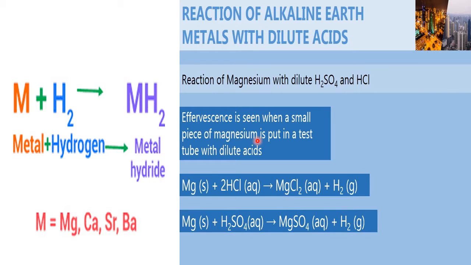Okay, so here is an example of an acid with magnesium metal. It gives hydrogen gas and the respective or corresponding salt. If hydrochloric acid is there, chloride. If sulfuric acid is there, sulfate. If carbonic acid is there, carbonates. So depending upon the acid you are using, respective salts are formed. But the common product is liberation of hydrogen gas, which burns with a pop sound because of its high reactivity and highest calorific value.